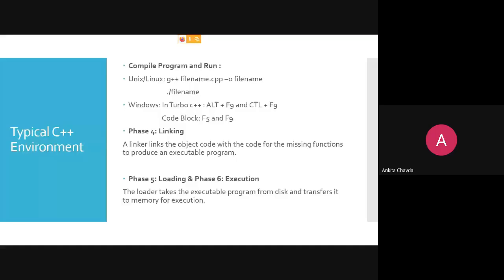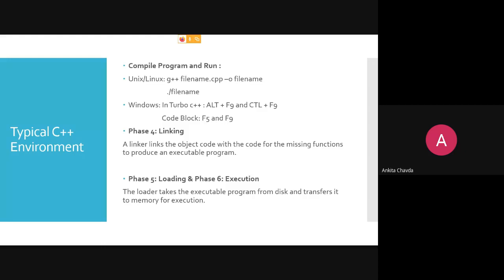Then compile the program and run. In Unix or Linux, you can compile this program with g++. That would be your compiler, right? Then the file name .cpp, then -o, which will generate the object file, and then the file name whichever you want to give. If I want to give the name a, simple, short and sweet.